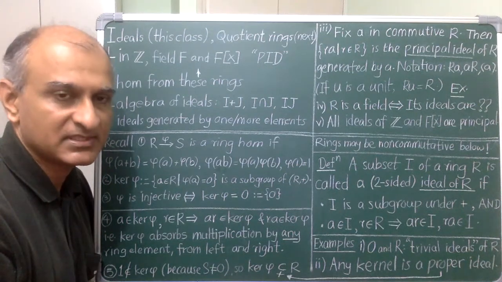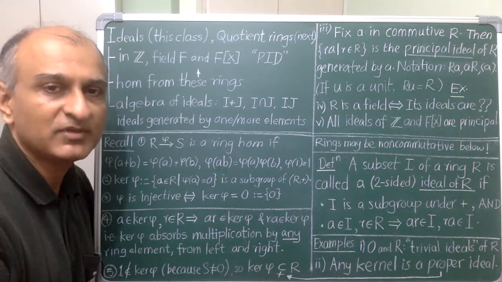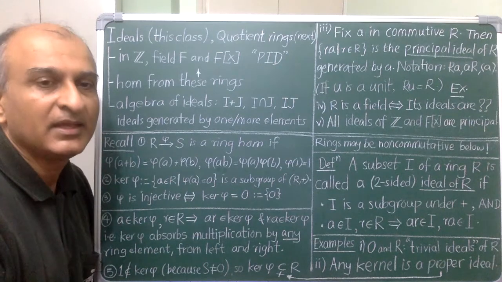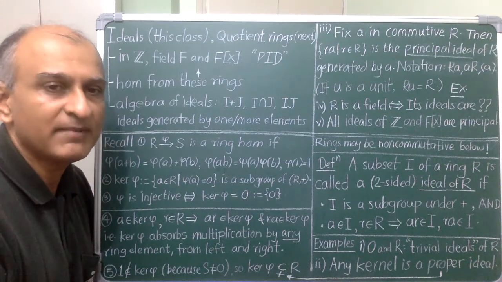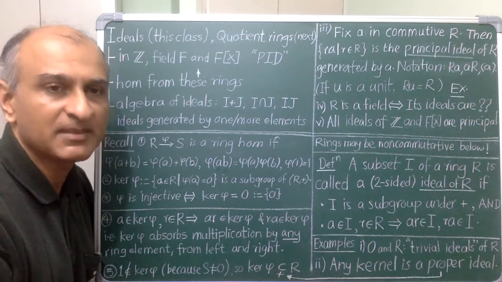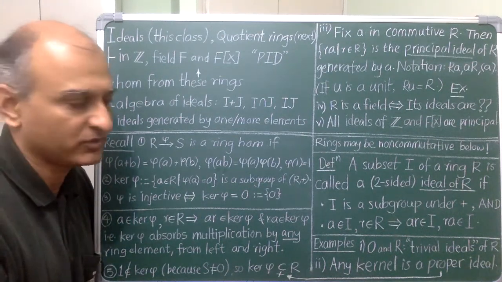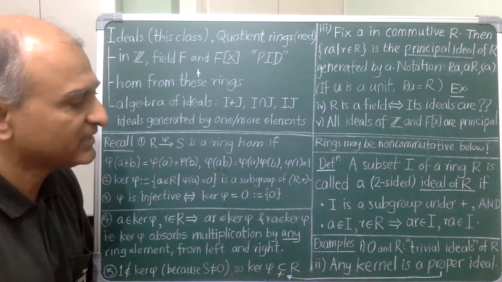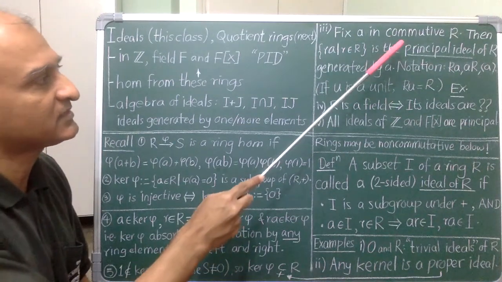Some people prefer this system, but then from time to time you have to say non-zero ring. Instead, what we will do is from time to time we will have to say proper ideal. And I will try to be careful with this, but sometimes I might forget. So please watch out. Alright, so let's leave this and go back to commutative rings.